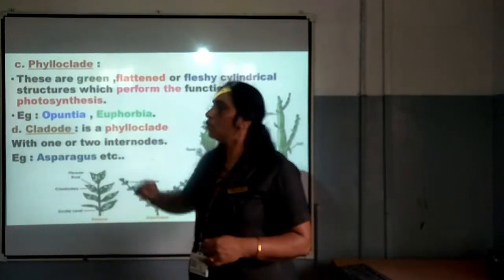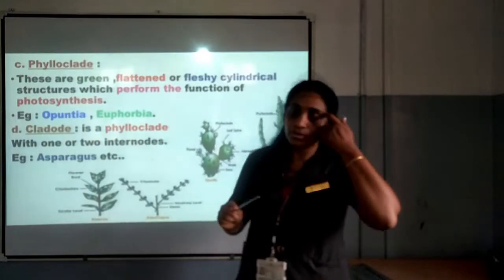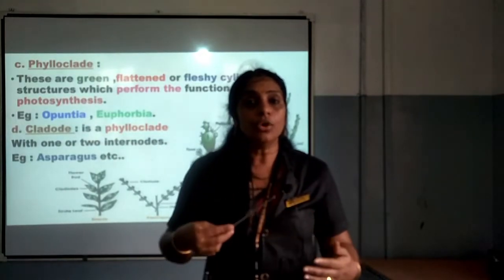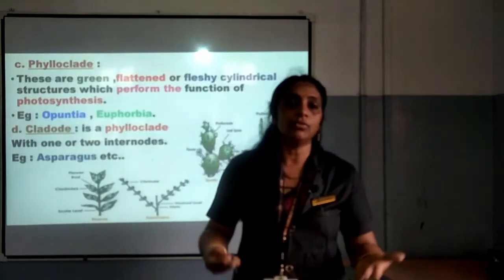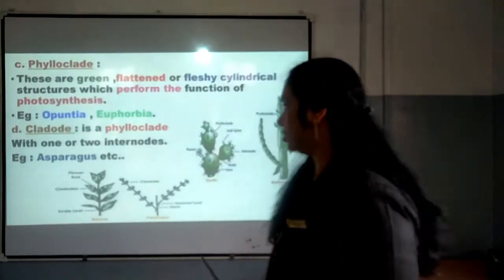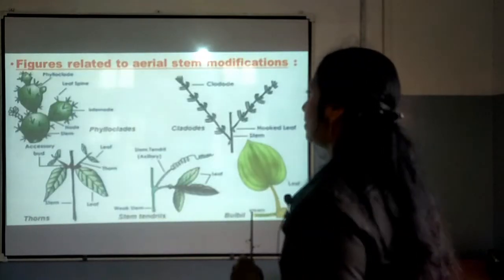So, you would have understood about phylloclade and cladode. You would have understood the difference between phylloclade and cladode. Cladode is a phylloclade, and it has one or two internodes. I think you would have understood about it, my dear children.